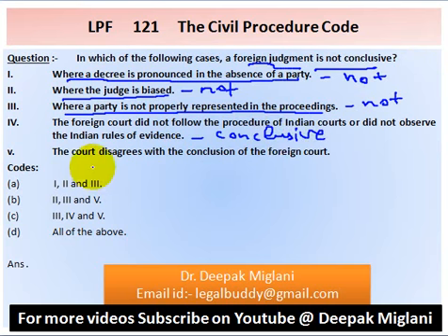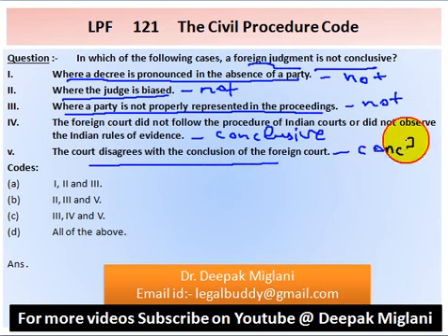The court disagrees with the conclusion of the foreign court. In this situation also, foreign judgment is conclusive. So answer is option A. A is the answer.